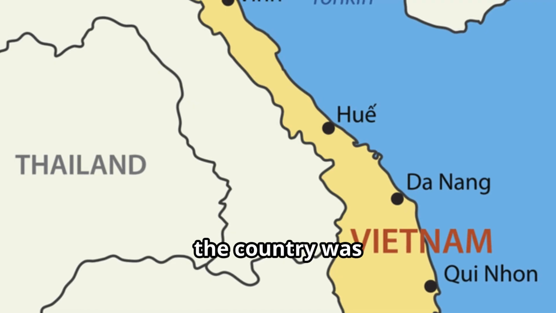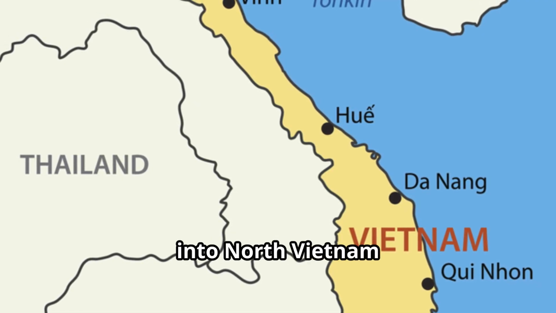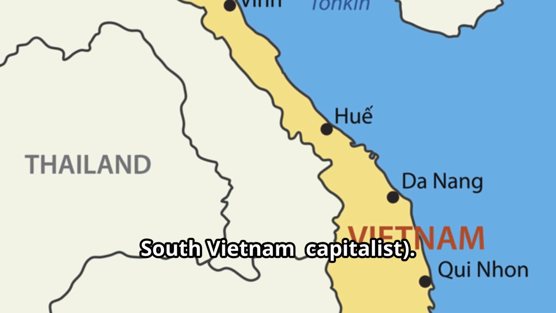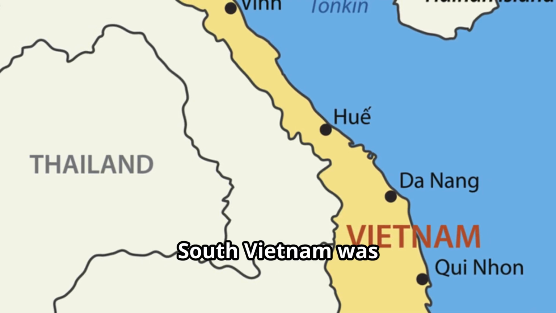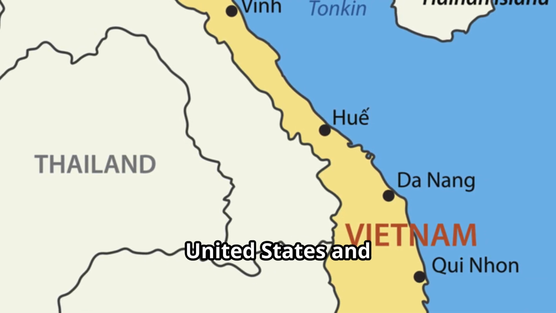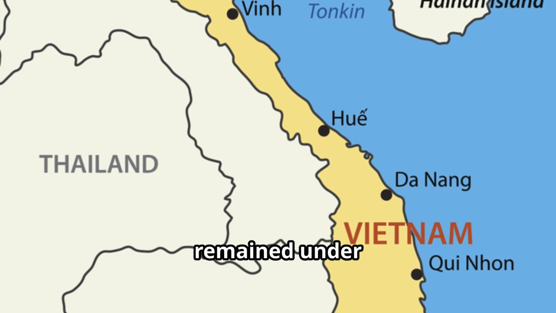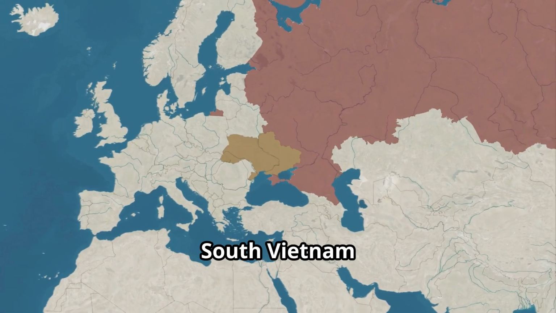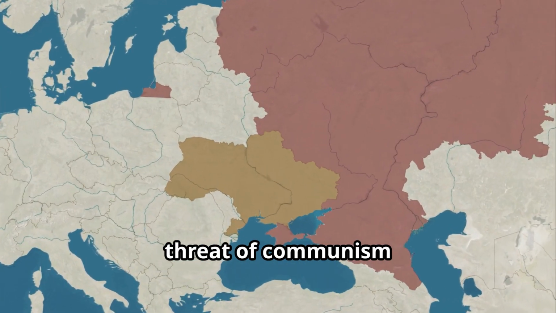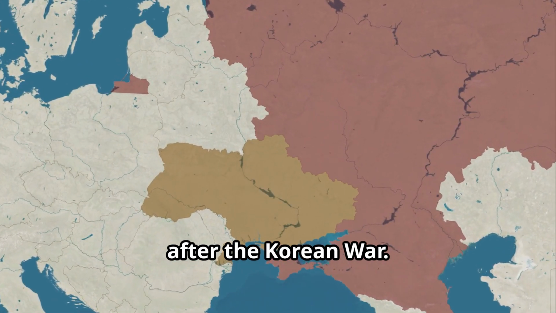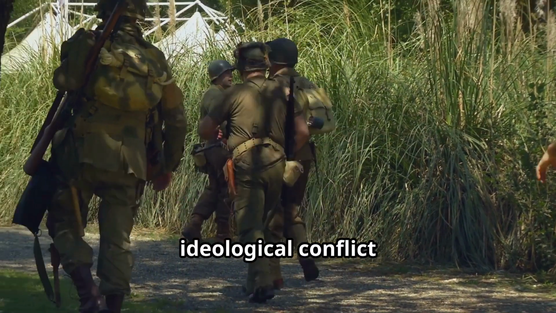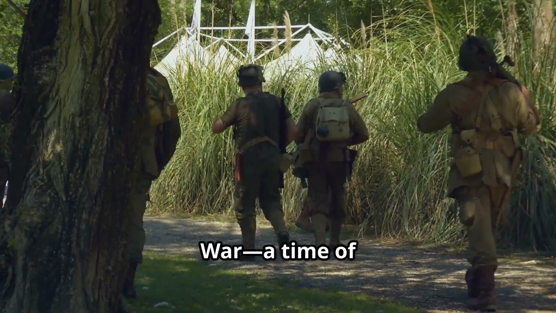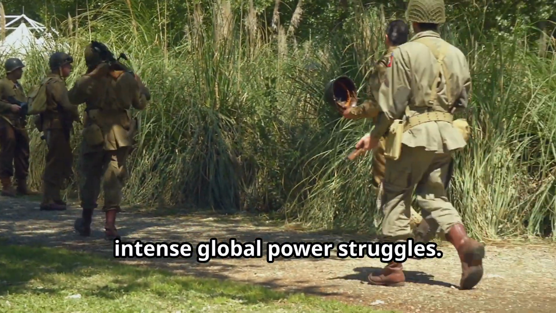Following this war, the country was temporarily divided into North Vietnam, communist, and South Vietnam, capitalist. South Vietnam was supported by the United States and other Western powers, while the North remained under communist control. The United States decided to support South Vietnam against the growing threat of communism after the Korean War. This decision was part of the larger ideological conflict during the Cold War, a time of intense global power struggles.